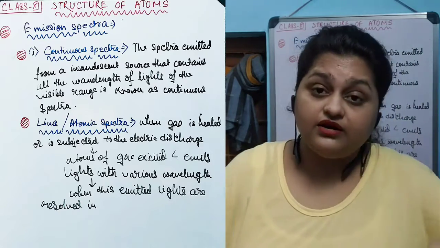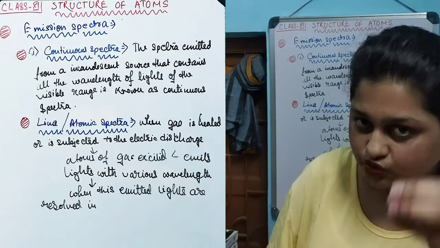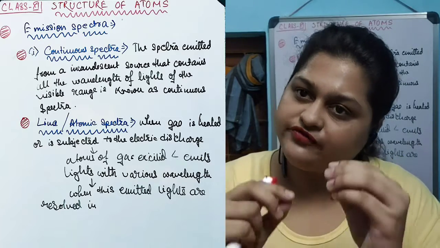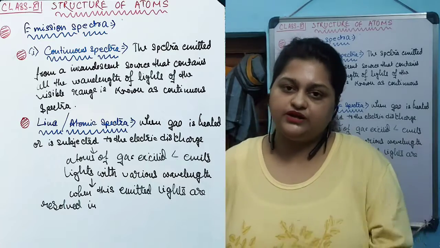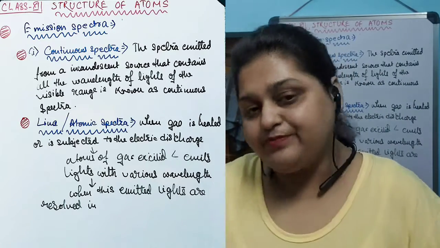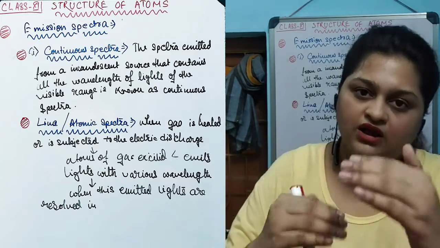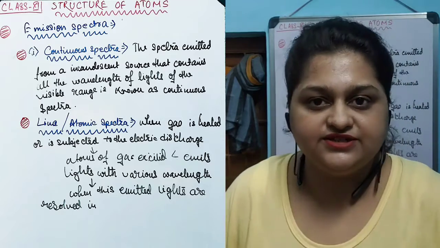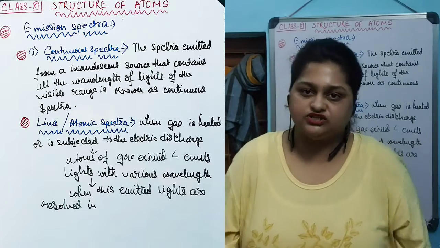When you resolve that electromagnetic radiation through a spectrometer or a spectroscope, it will produce a few lines or bands of color in between, which are separated from each other by black bands. Now these are known as the line spectra or atomic spectra.